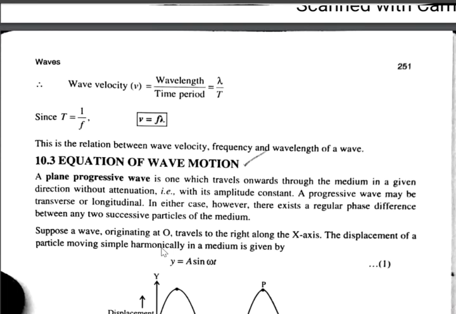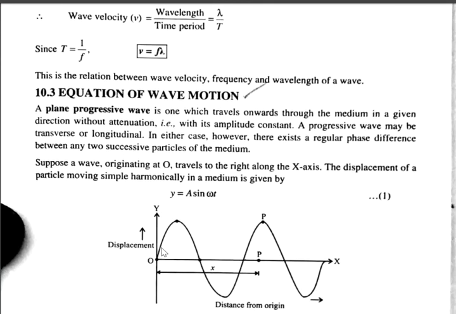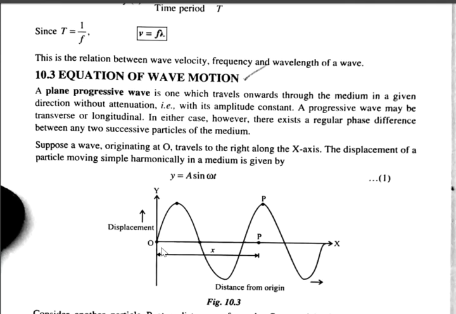So there is a relation between wave velocity, frequency and wavelength, which may be asked for a 1 mark or 2 marks question. Next, let us derive the expression for wave motion. That is the expression for a one-dimensional progressive wave. A plane progressive wave is one which travels onwards through a medium in a given direction without attenuation.